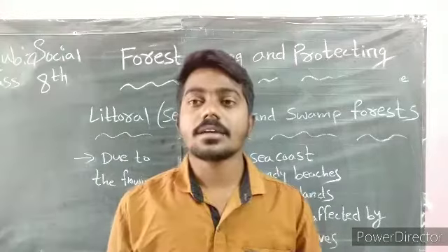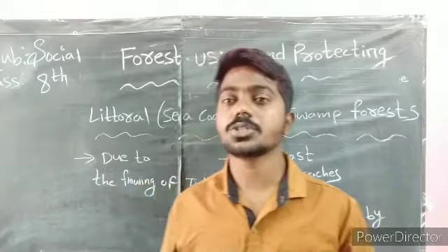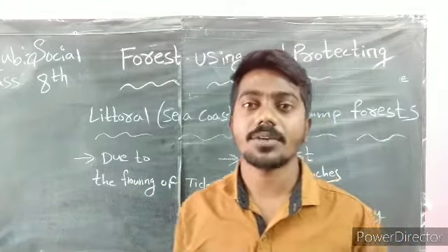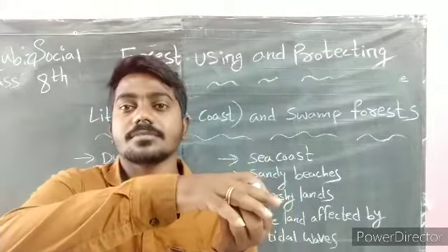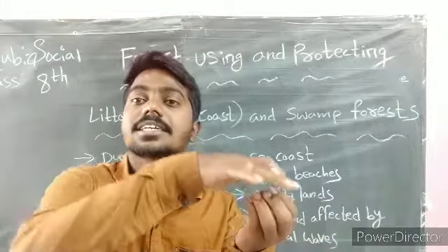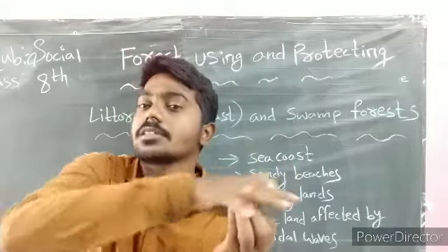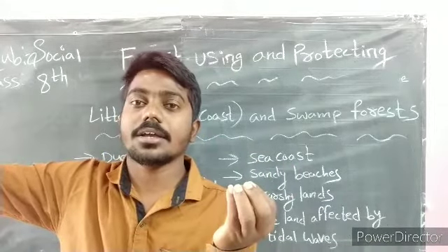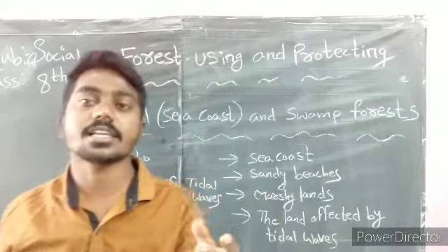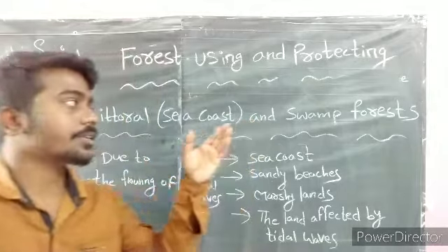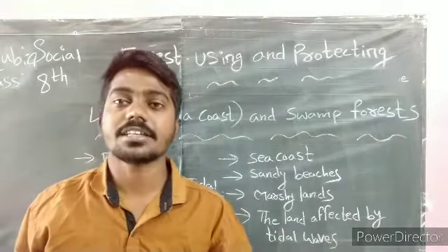The tidal waves submerge the trees for some hours, and after some hours the tidal waves go back. Thus we can say that the trees in the littoral forest can grow with the help of the tidal waves, which are salt water.